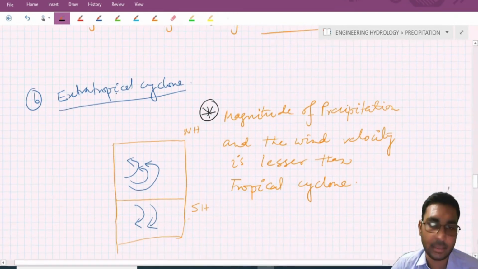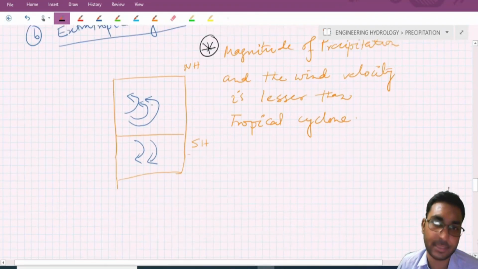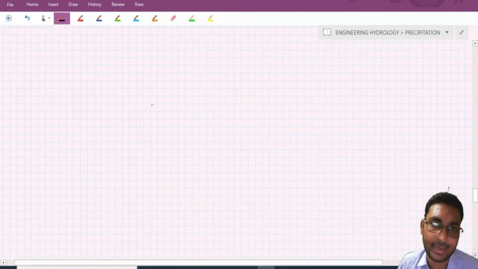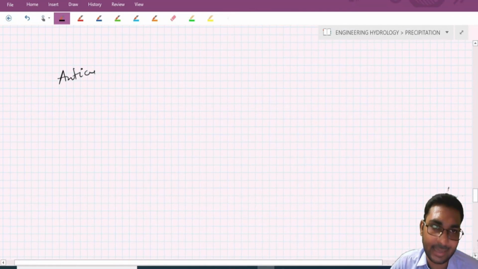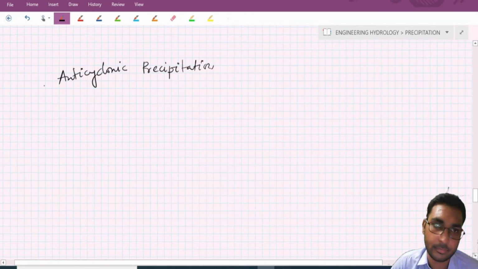Now we are going to discuss the last type of precipitation, that is anticyclonic precipitation. This is number 5.